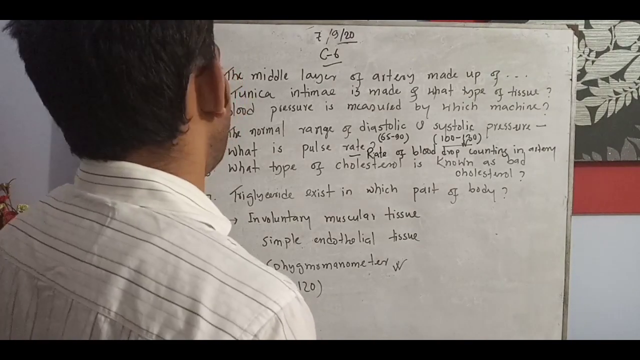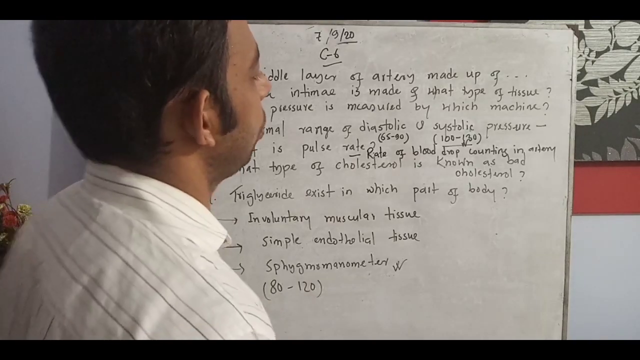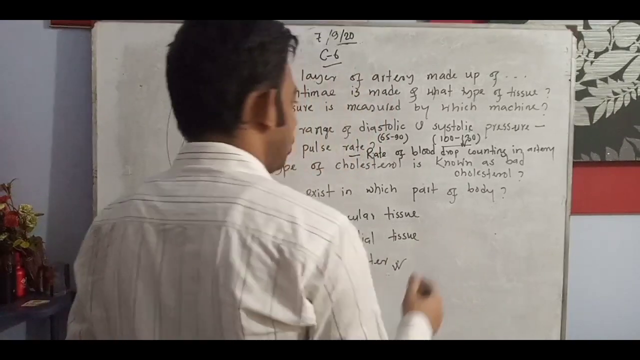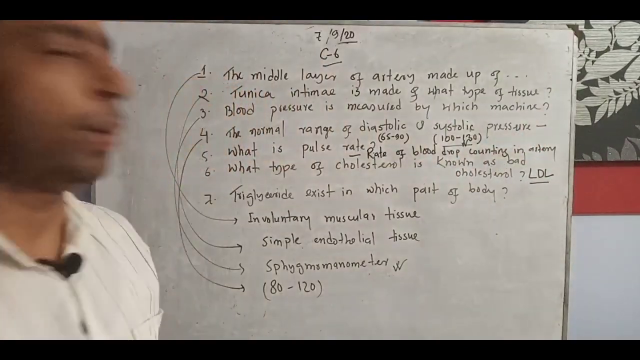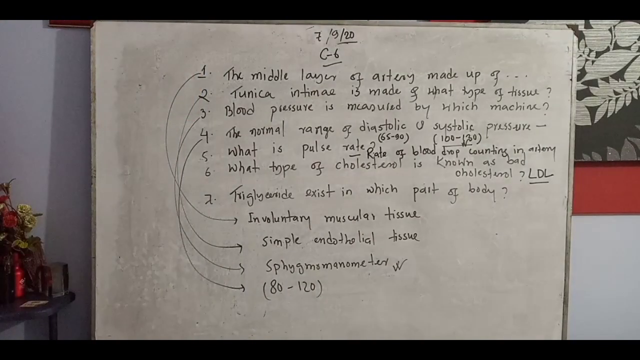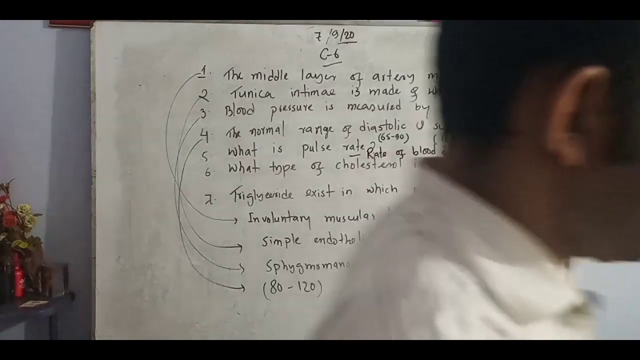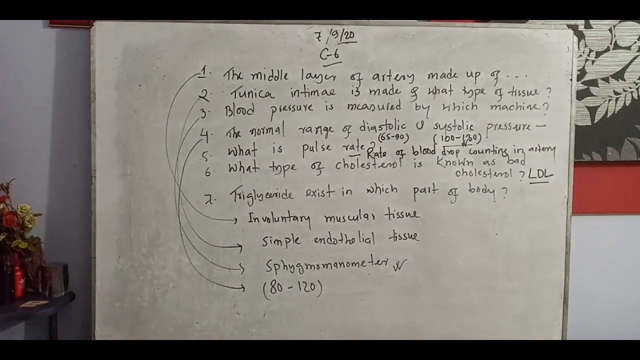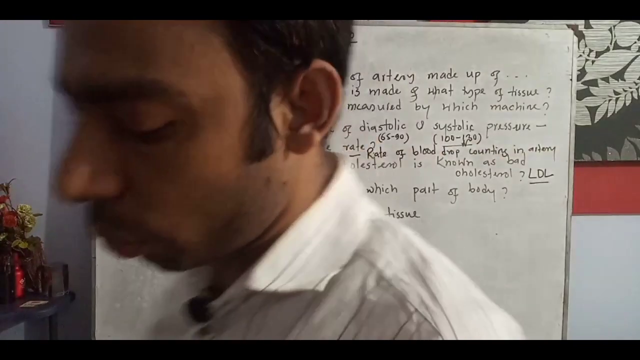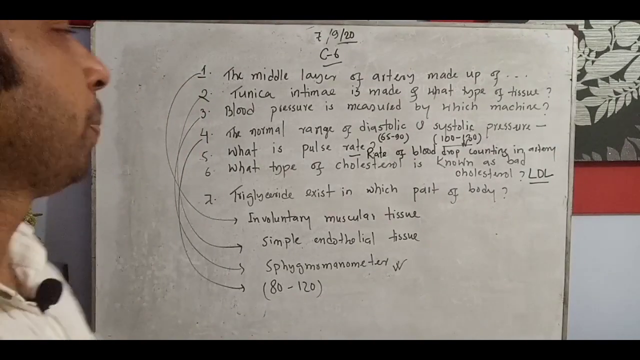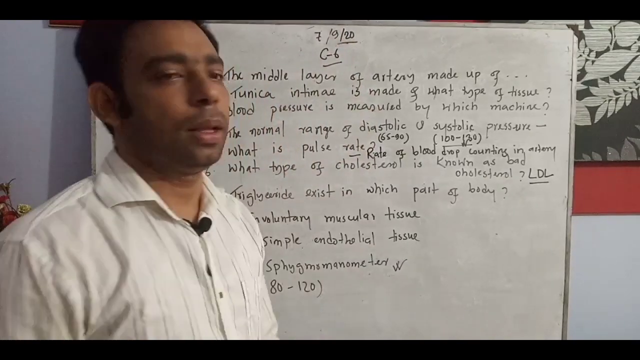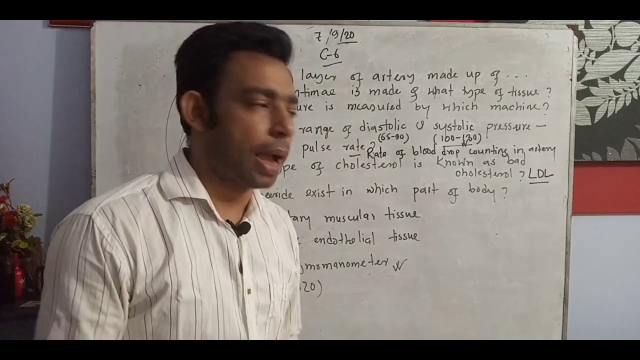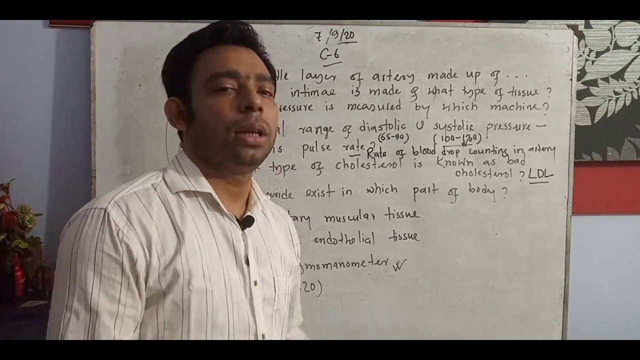Now, what type of cholesterol is known as the bad cholesterol? Actually, it is LDL. There are three kinds of cholesterol we can see nowadays: LDL, HDL, and triglyceride. LDL is low density lipoprotein, which is known as the bad cholesterol. High density lipoprotein is known as the good cholesterol.